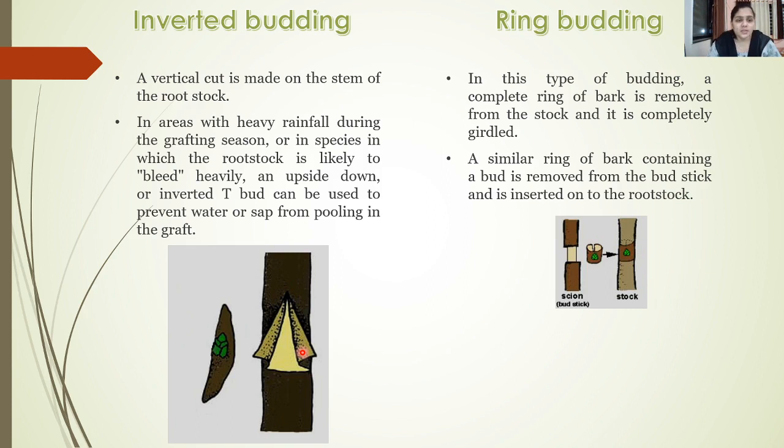Thus, as the shape of the cut is an inverted T shape, it is called inverted budding. The rest of the process is the same as seen in the case of T budding.